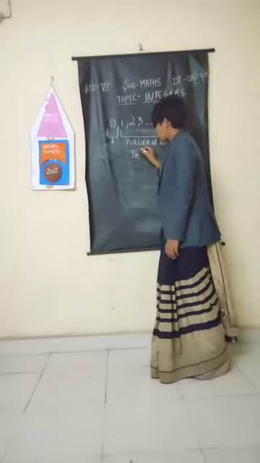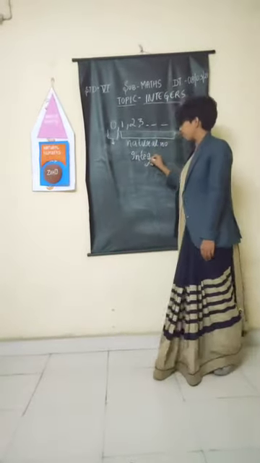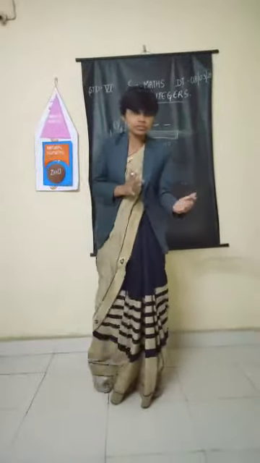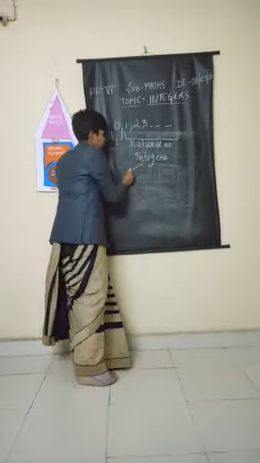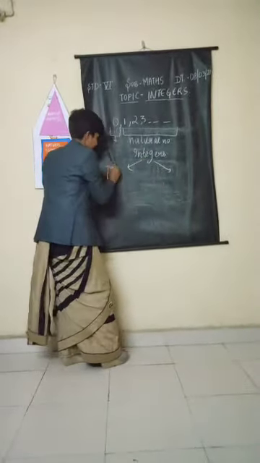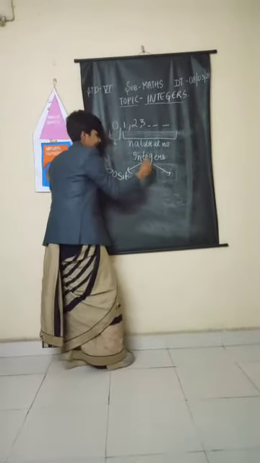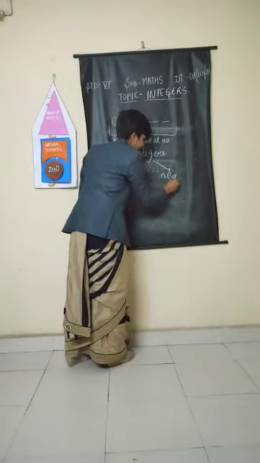So when we talk about integers, there are two types of integers we talked about. One is positive integers and another is negative integers.